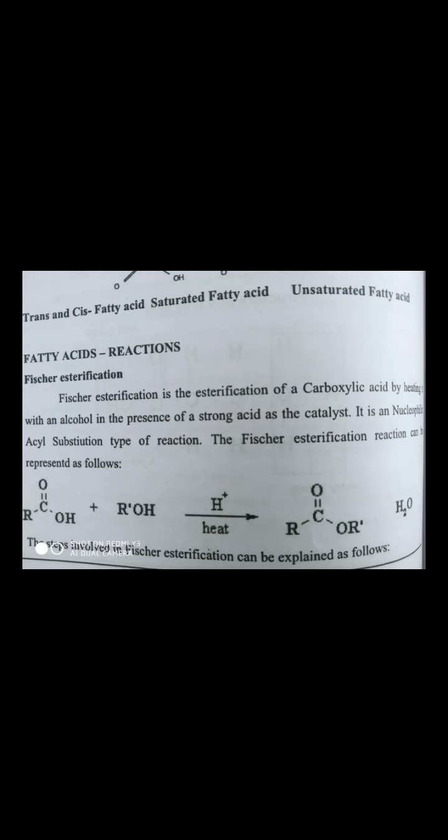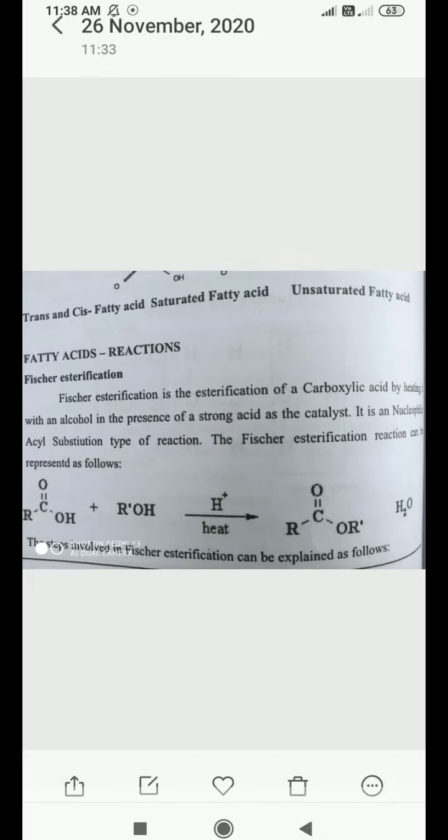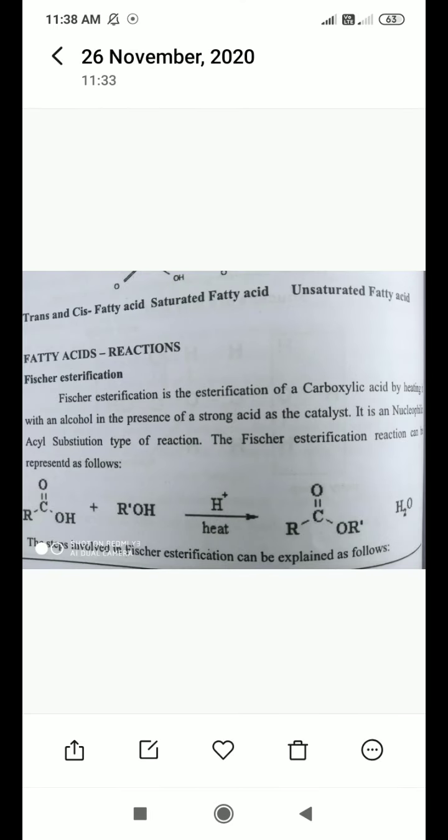RCOOR dash is the functional group of an ester. In the acid RCOOH, the hydrogen atom is replaced with R dash, another alkyl group, which yields the ester. So it is called the Fischer esterification reaction.